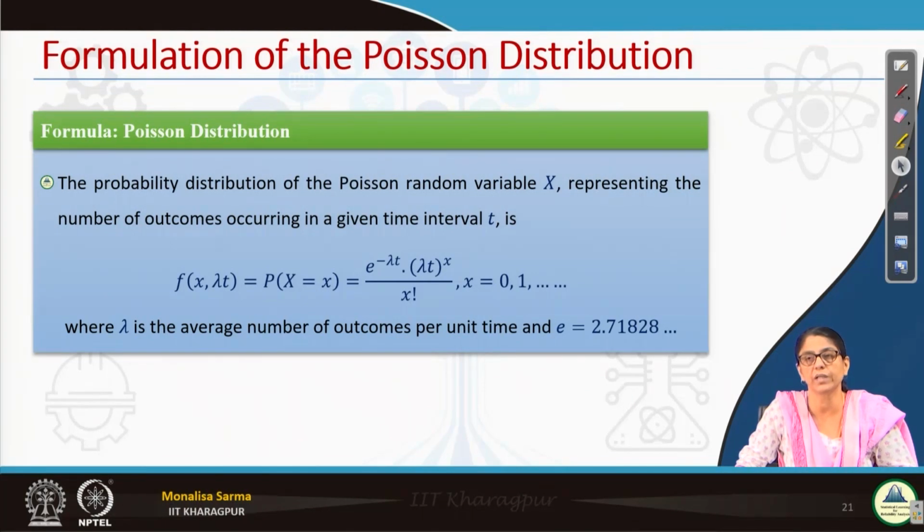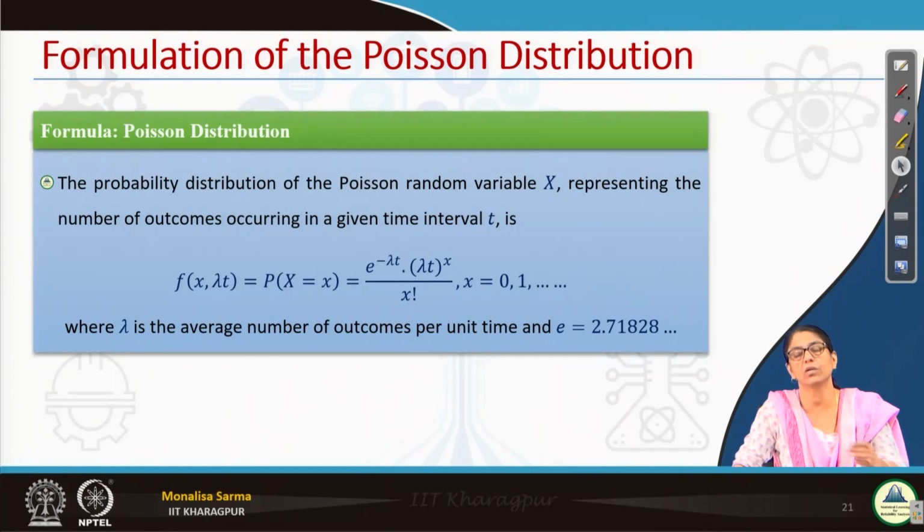This also, like how we have calculated for uniform probability distribution, binomial, whatever we have seen, we could easily calculate it from our knowledge of probability theory, isn't it? What we have learned from probability theory, permutation and combination for finding out the sample space, we could easily find out the function. Similarly, for Poisson distribution also, if we go step by step, you can easily deduce this expression, but that is not necessary. If you are interested, you can do it by yourself, there is no issue, but this is the function for Poisson distribution.